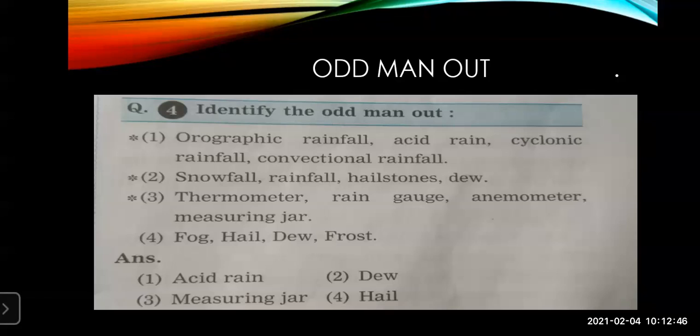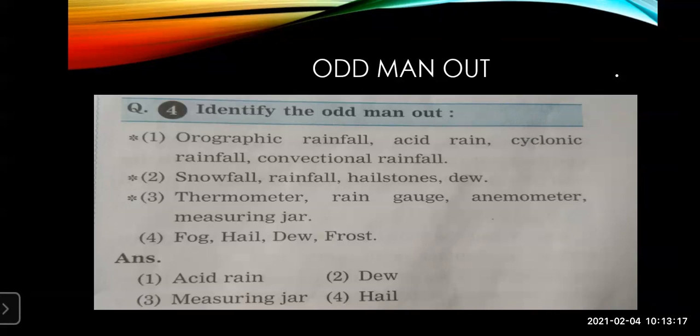But here, what is hard and different? The hard one, it is the hail. So hail is not seen in tiny drops. Those actually come in a hard form. So that is why the hail is different from these. So the hail is the odd man out over here. So in this way, you will answer question number 2. If odd man out comes in the answer, then when you are answering 9th, leave the space. And as I told you, when you are answering for 10th, you're going to take a new page.